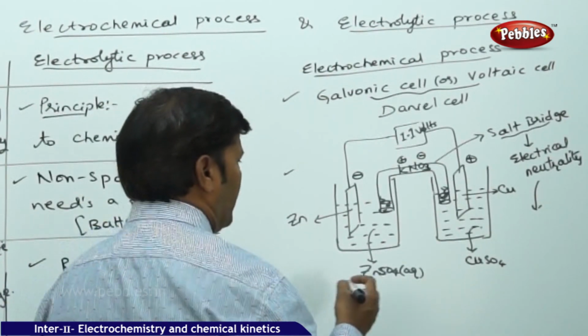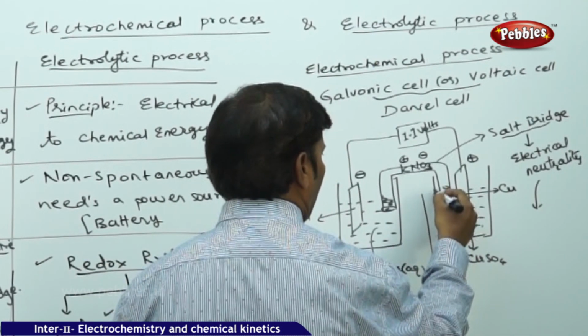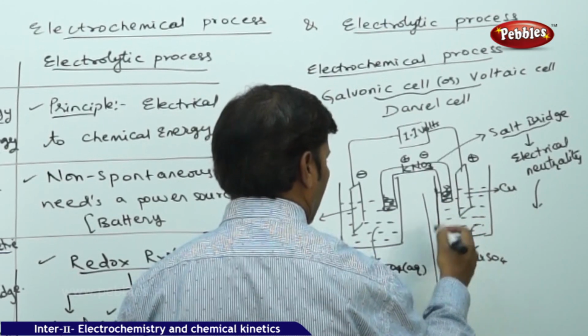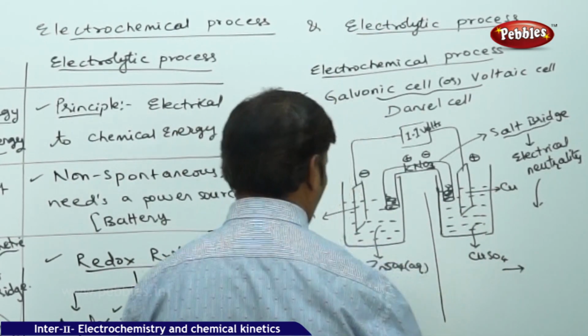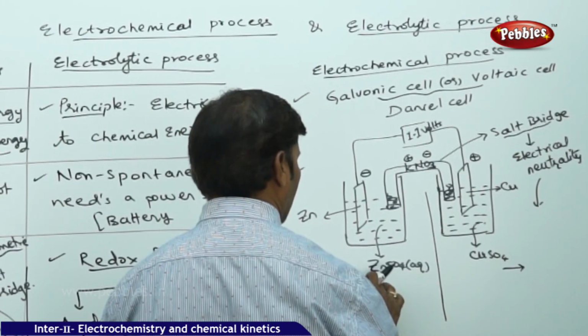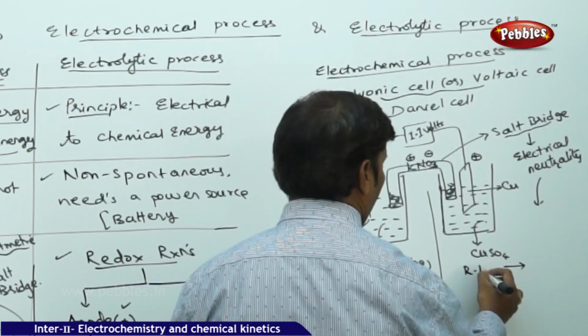Now I am going to cut this diagram into two halves. On the left side, this is the left hand side, and this I will take as the right hand side.